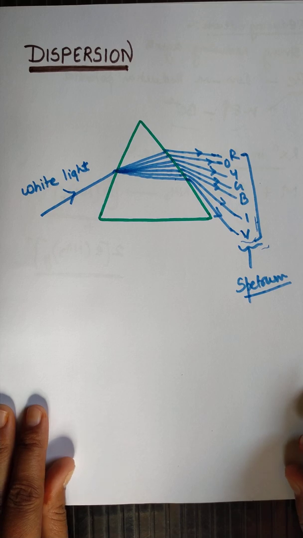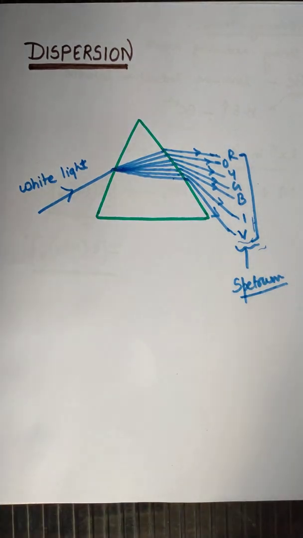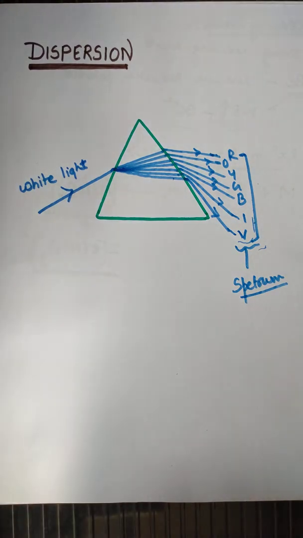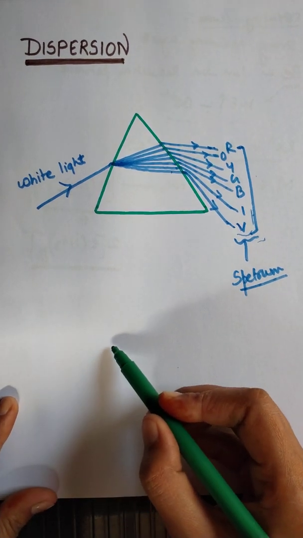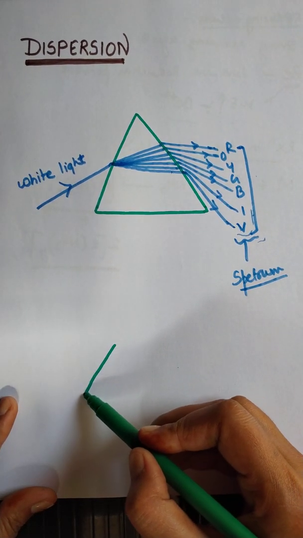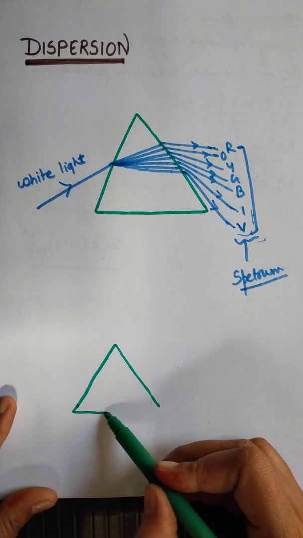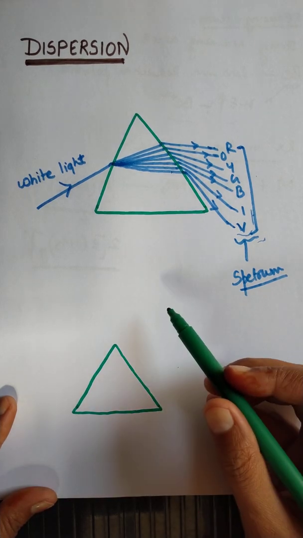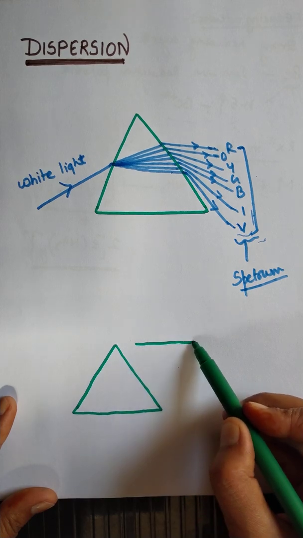Okay, students. Now the next thing: there was a scientist named Isaac Newton. He thought, if using a prism and passing white light through it, the white light gets broken into 7 component colors, then what will happen if we use two prisms? Maybe more than 7 colors can be obtained.